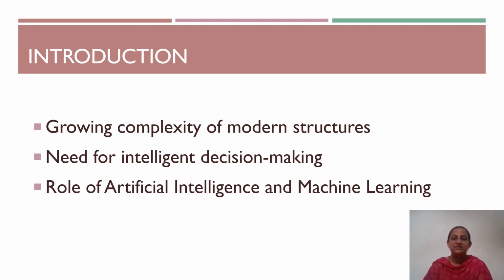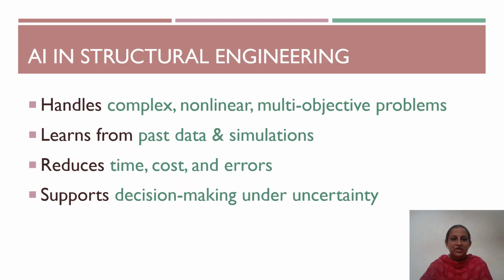So in this case, artificial intelligence and machine learning provide techniques to learn patterns from data, make predictions, optimize design, and assist in engineering decision making. So these technologies are transforming structural engineering by enabling safer, more efficient, and more sustainable infrastructure systems. Next, we'll see how AI is used in various aspects of structural engineering applications.